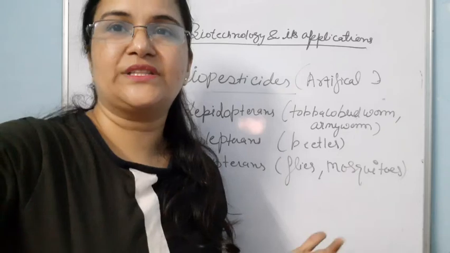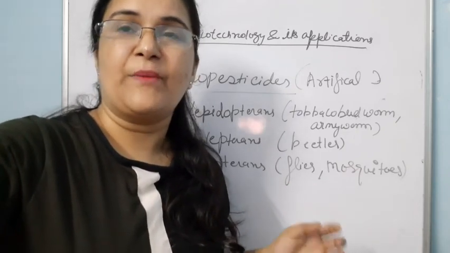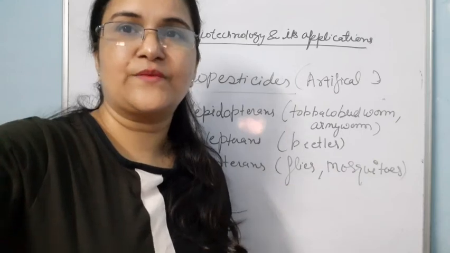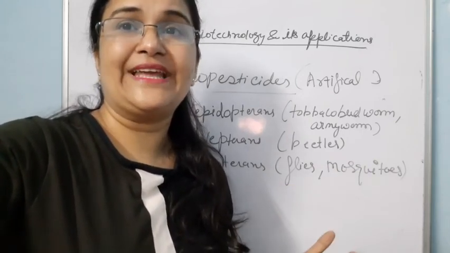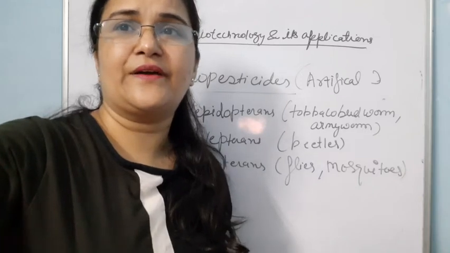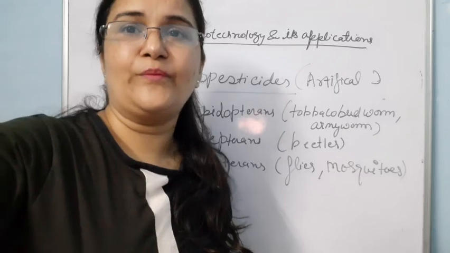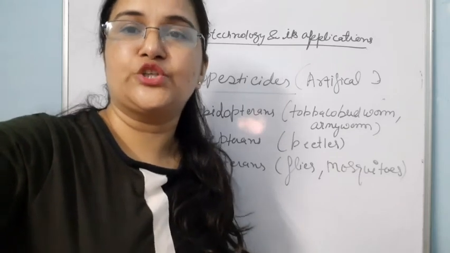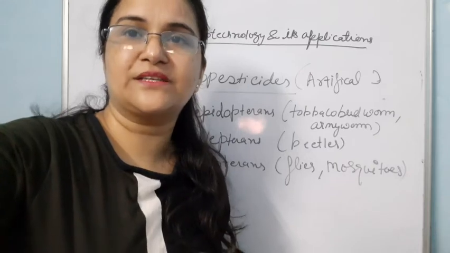In actuality, these Bt toxins exist as inactive protoxin, but once the protein is ingested by an insect, it is converted into the active form of toxin due to the alkaline pH of the gut, which solubilizes the crystal.